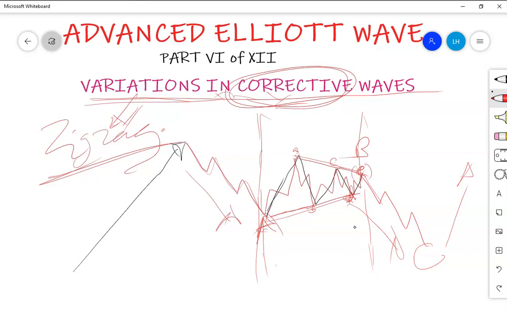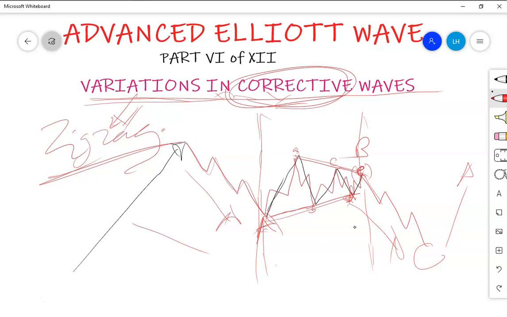There are minor deviations in wave E. I'll talk about possible variations on triangle, but in most cases, wave E usually forms forced breakouts. So what are those things?